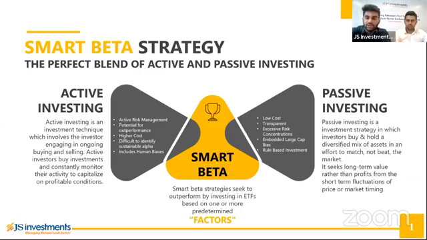So essentially an ETF gives you the best of both worlds, and a smart beta strategy ETF gives you the benefits of active investing and the benefits of passive investing.